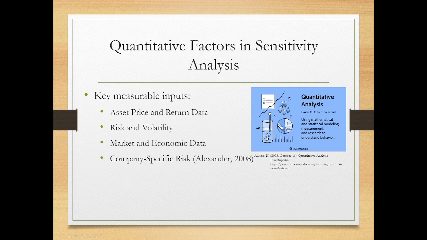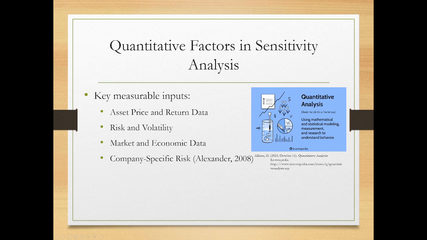The quantitative factors are measurable inputs that drive a financial calculation. Assets, price, and return data are the basics for any financial model. These are the foundations for calculating risk and return. Risk is measured using data to predict future fluctuations, volatility, whereas volatility refers to the price fluctuation of things such as stocks, bonds, currency, and derivatives. Market and economic data deal with how an asset performs in relation to economic indicators such as inflation rates, the health of the economy, and unemployment figures.